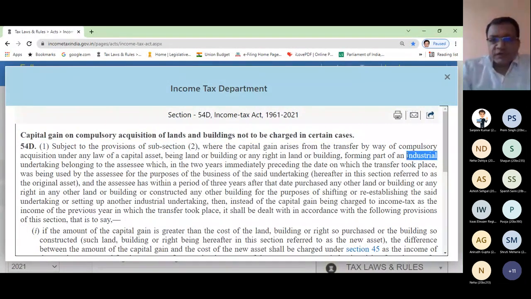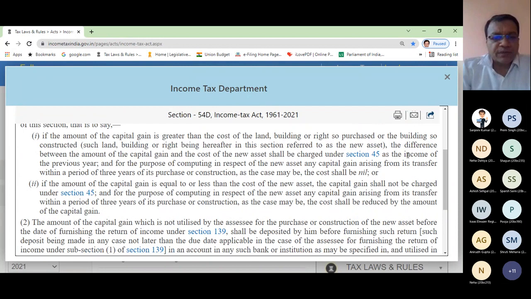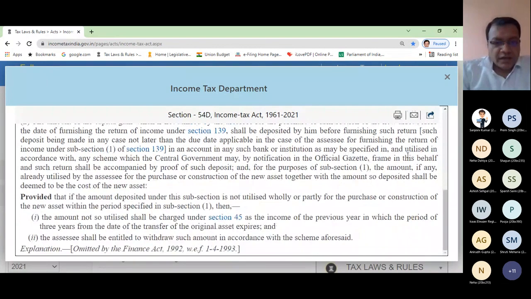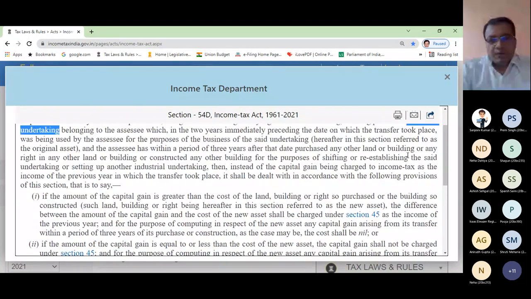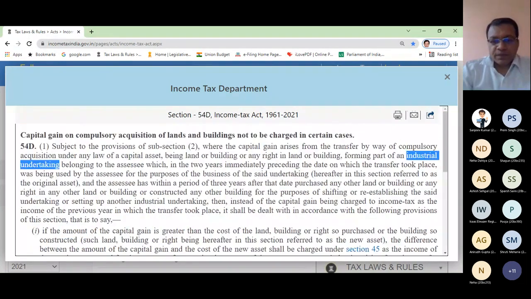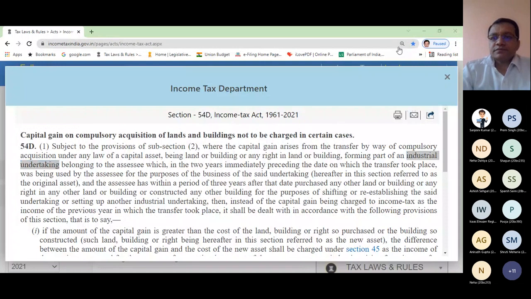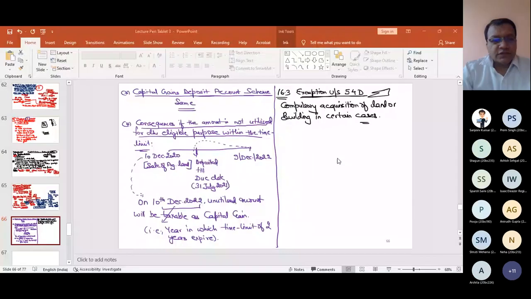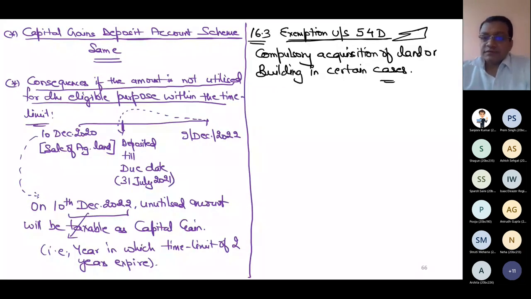So you have to read it yourself. I can show you some words. Industrial undertaking. These lands or buildings are related to some industry related point. And you have to read it yourself. That is self-study. I just wanted to show you, but the detail you must read yourself.